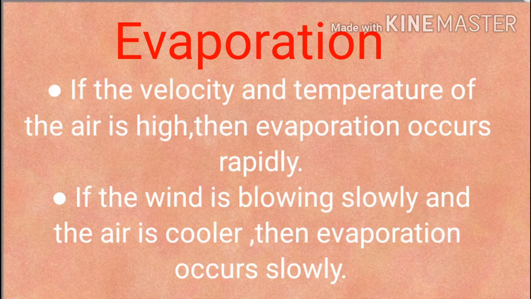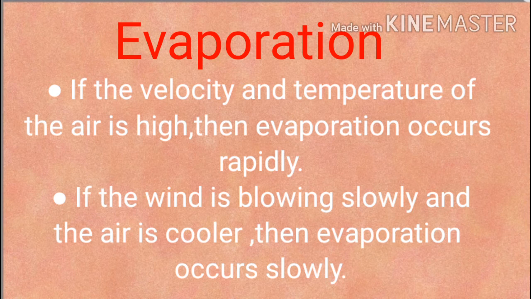And if the velocity and temperature of the air is high, then evaporation occurs rapidly. Means if the speed of the wind is very high and the temperature of the air is very high, then the evaporation takes place very rapidly. And on the other hand, if the wind is blowing slowly and the air is cooler, then evaporation occurs very slowly. Means the process of evaporation depends on the dryness, temperature and the speed of the wind.